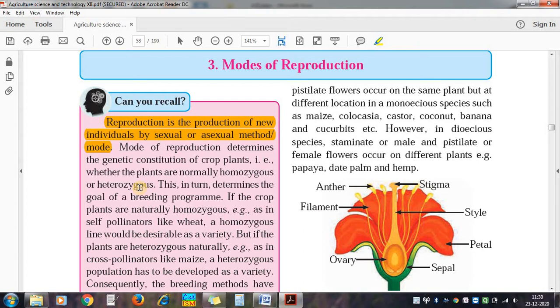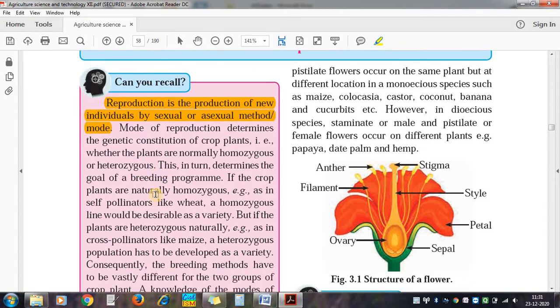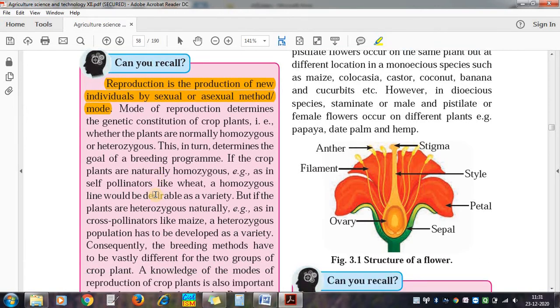In plants, reproduction means we have to produce one plant from another plant. For this purpose, we can use different parts of the plant for reproduction. In some plants there is self-pollination, in some plants there is cross-pollination.